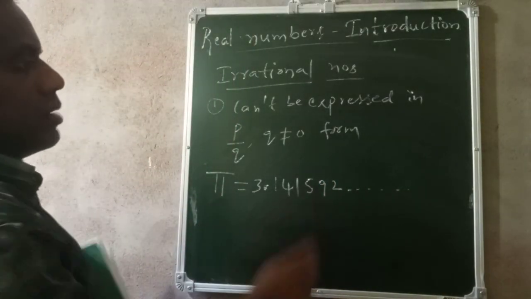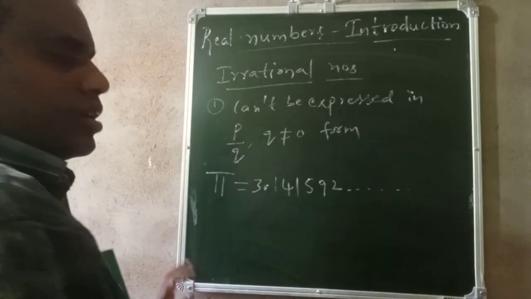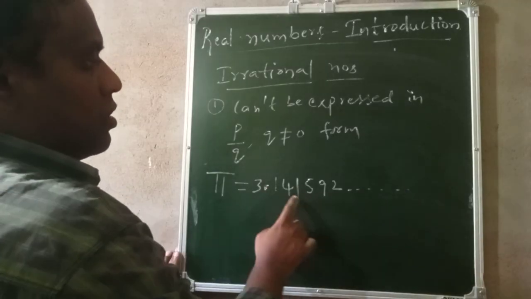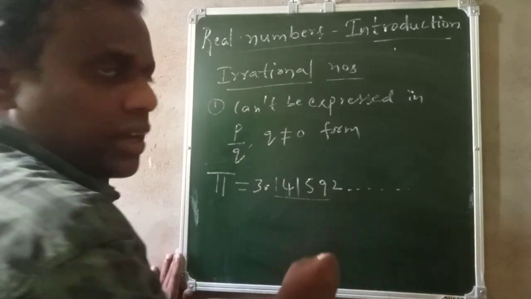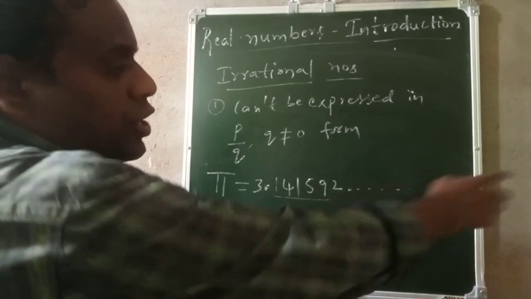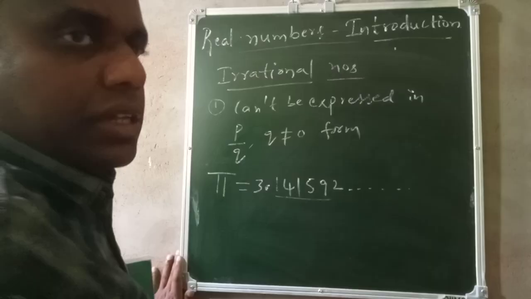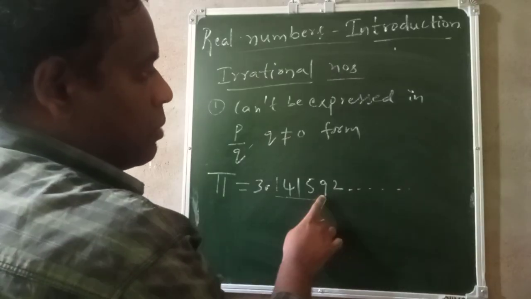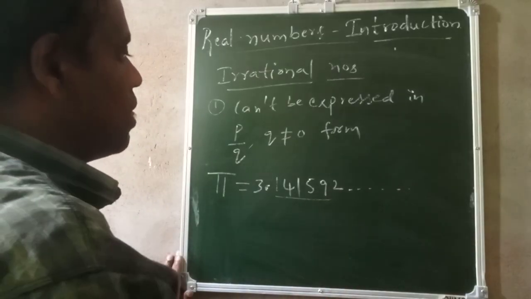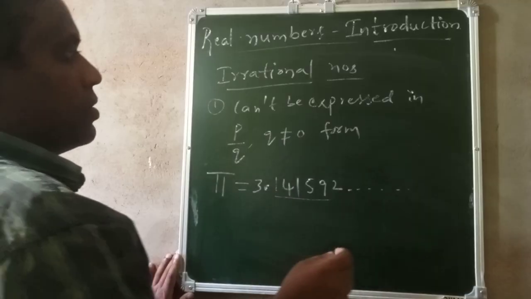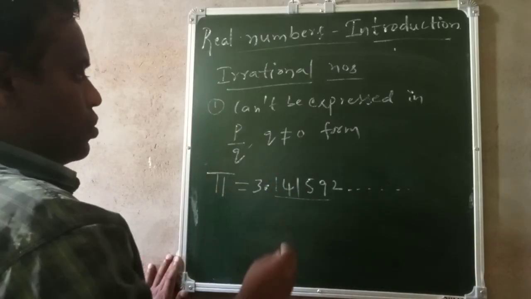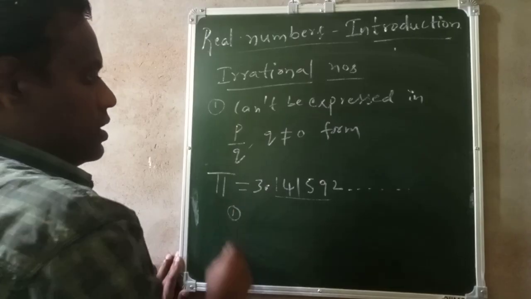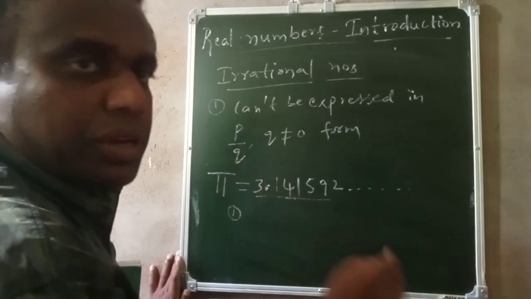So this is an irrational number. See here, dot means that after the decimal point, whatever numbers are there, these numbers will continue till infinity. So that is the meaning of dot. Numbers will continue. Okay, so this is an irrational number. See, we cannot express this in P by Q form. Why? Because the first point is this is non-terminating.